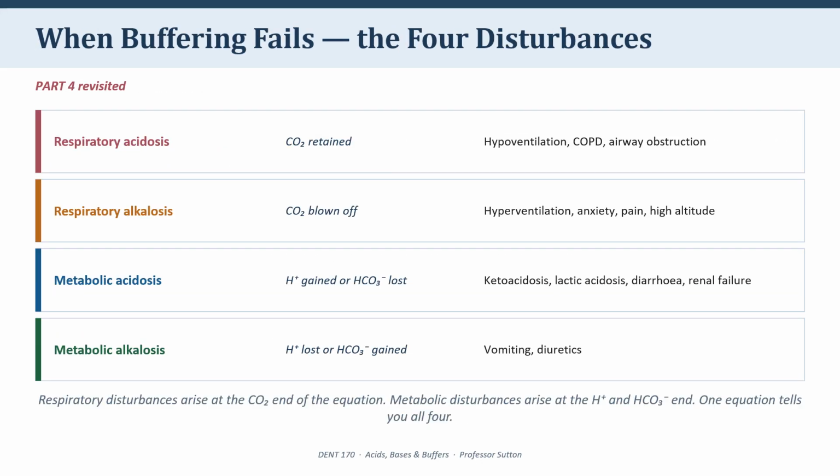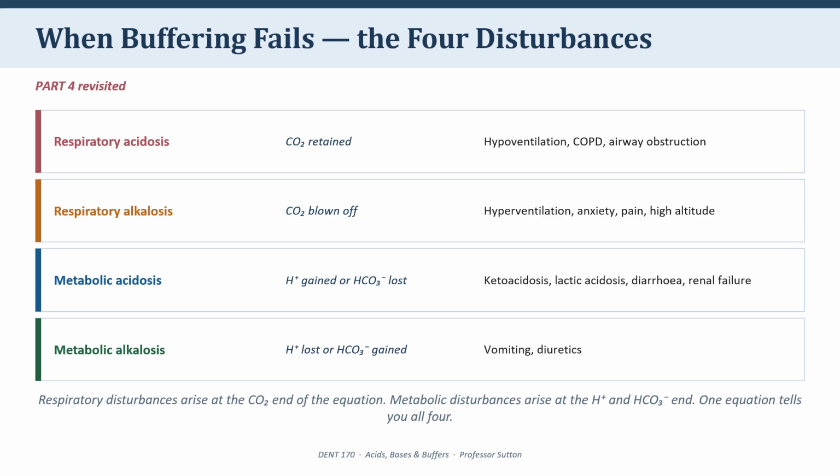Let's put the classification of disturbances on the same equation because it makes the whole thing much easier to hold in your head. There are 4 named disturbances, and they come from 2 questions. Is the pH too low or too high, and which end of the equation caused it? If the problem starts at the carbon dioxide end, the lung end, we call it respiratory.